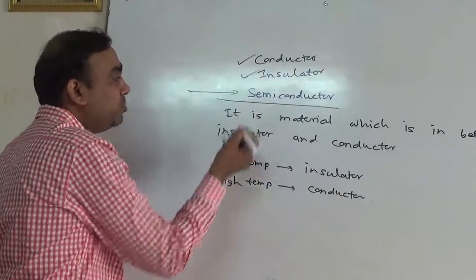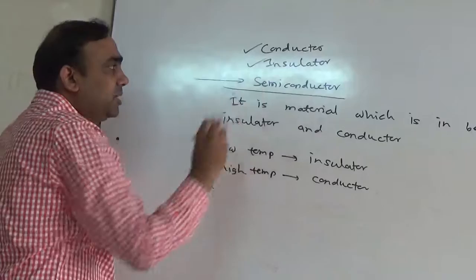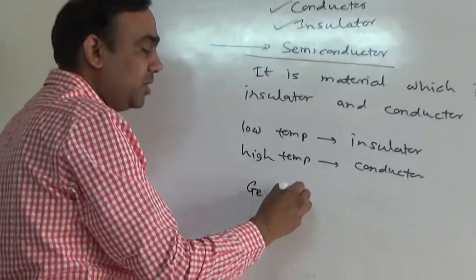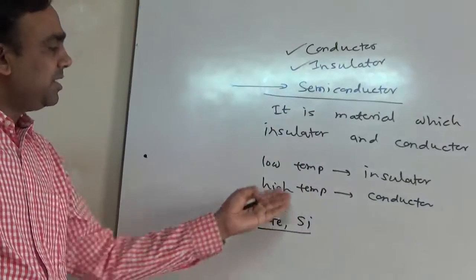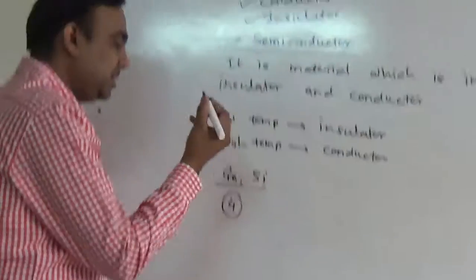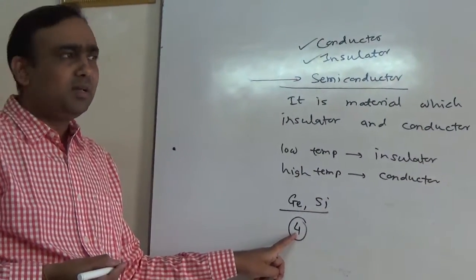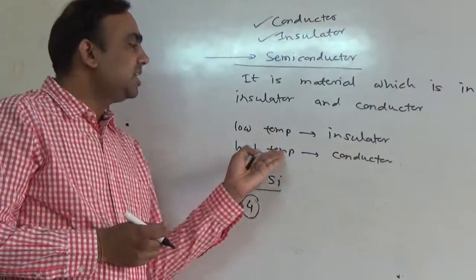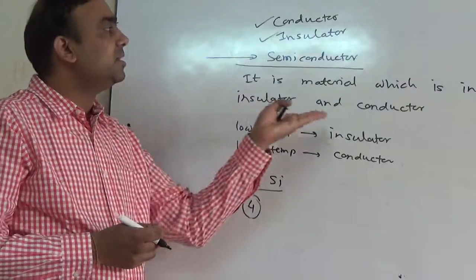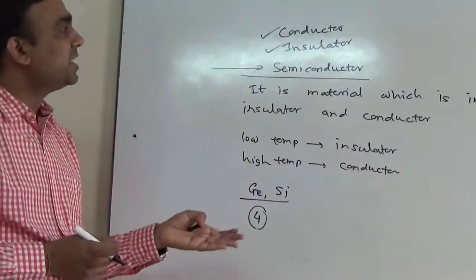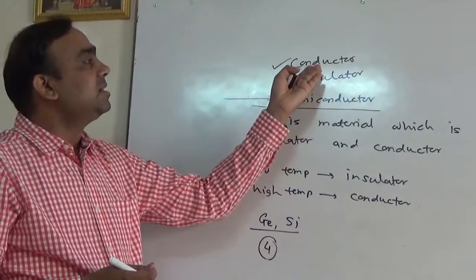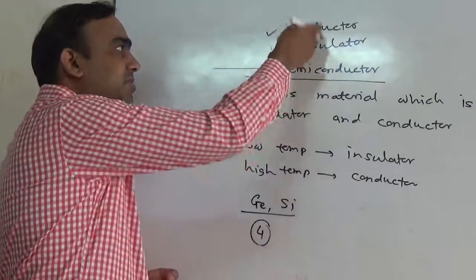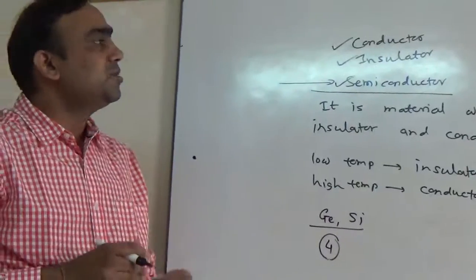But semiconductors are so important. We can say the development of electronics is because of semiconductors. The best examples are germanium and silicon. These have 4 outermost electrons, and these 4 outermost electrons are bound in covalent bonds. So they are not free at low temperatures, but if you increase the temperature they become free, and semiconductors can start conducting current. So at higher temperature it works as a conductor, and at lower temperature it works as an insulator. So in today's lecture we discussed the difference between conductor, insulator and semiconductor.